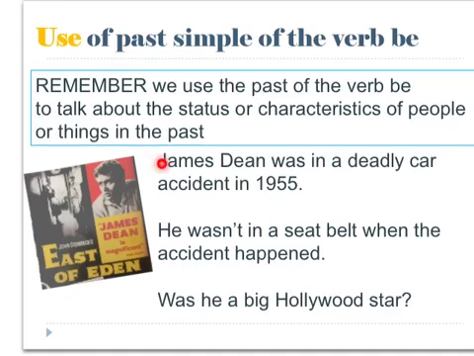James Dean was in a deadly car accident in 1955. Note how we have a date, 1955. We often, but not always, use dates or times with was and were.